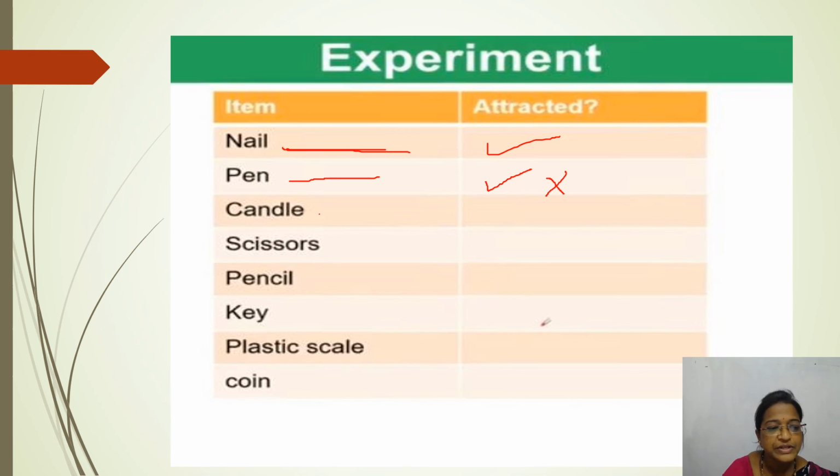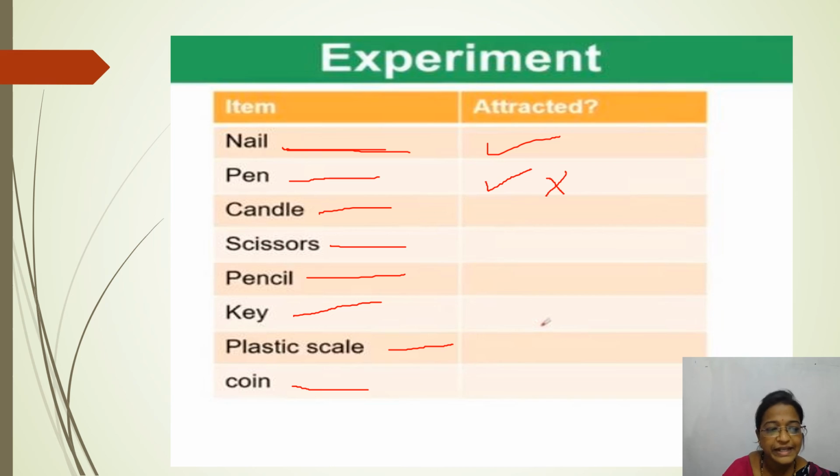Next you take a candle. See whether the candle attracts to the magnet or not. Next you take a scissor and check whether the scissor attracts to the magnet or not. Next you take a pencil and check. Next you take a key and check whether the key will be attracted to the magnet or not. Next you take a plastic scale, and next you take a coin.